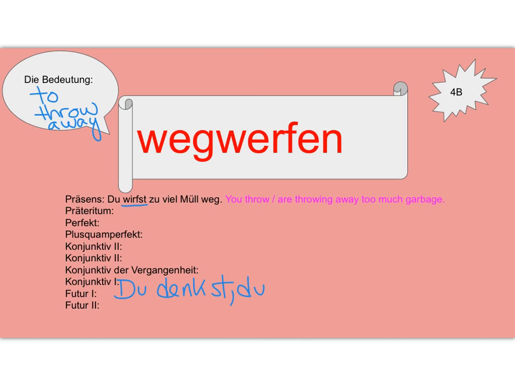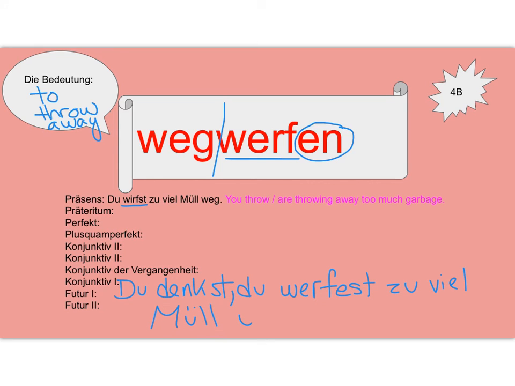So instead of wirfst, the stem of wegwerfen, remember it separates, so weg will still be at the end. Take off the en, here's my stem, werf. Du werf, and to conjugate with Konjunktiv I for du, we add an est. "Du werfest zu viel Müll weg." You think you throw away too much garbage.